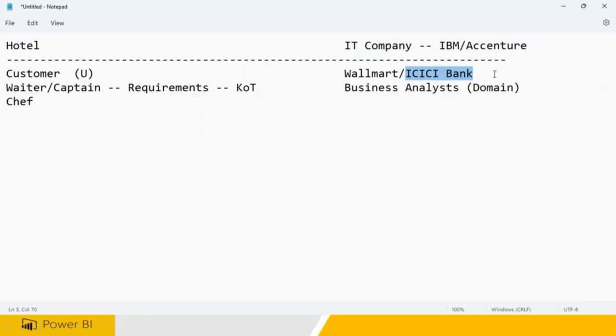I'm simply a technical guy. Remember, there is a specialized team, like the waiter or the captain, who will go and gather the requirement. It may take a lot of time, 6 months or even 1 year, to gather the requirement. And this person gathers the requirement and creates documentation. What is the name of the documentation? Like the KOT, kitchen order token, these people prepare what is called the SRS documentation. Clear? What is the meaning of SRS?